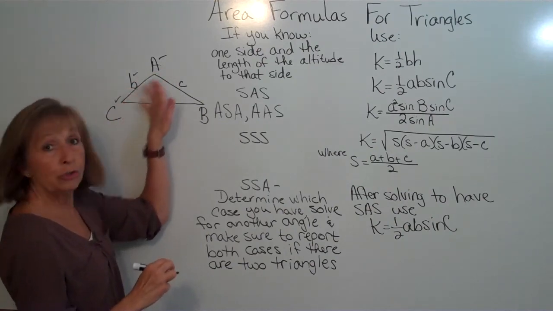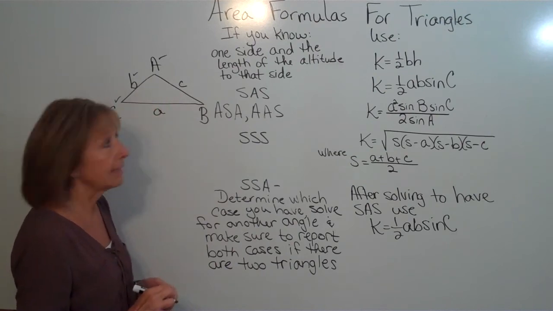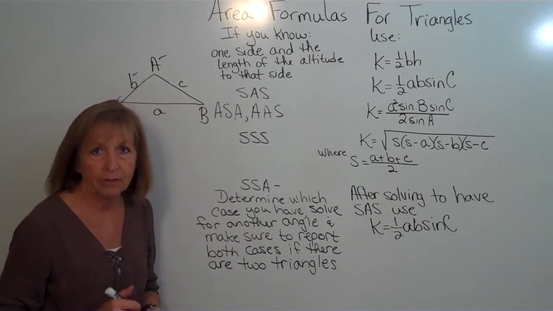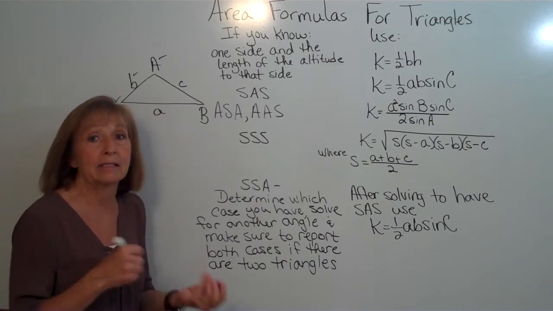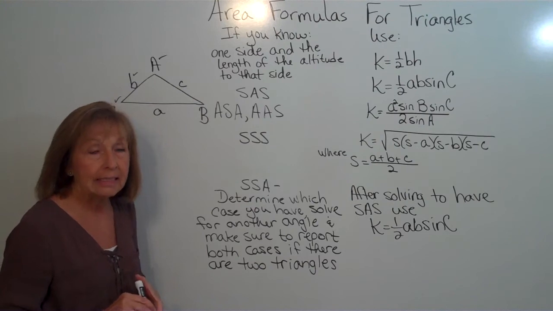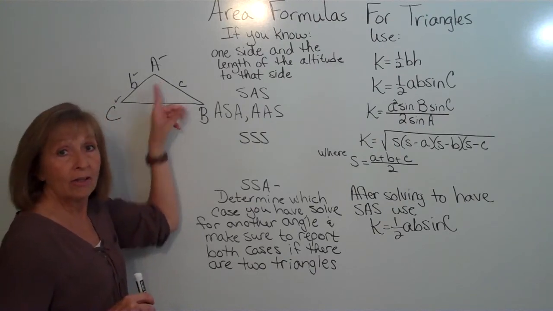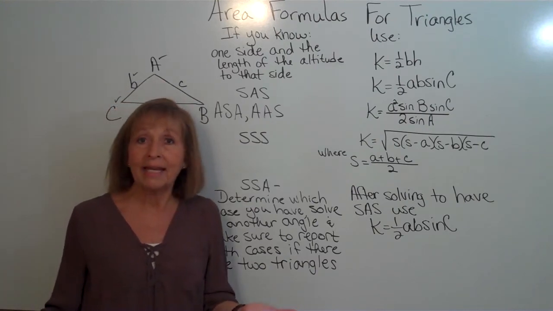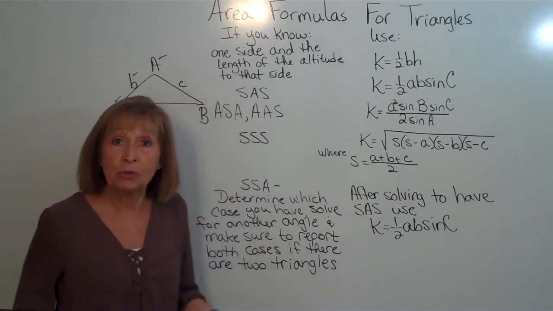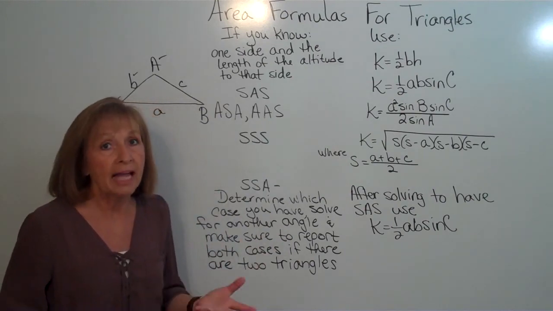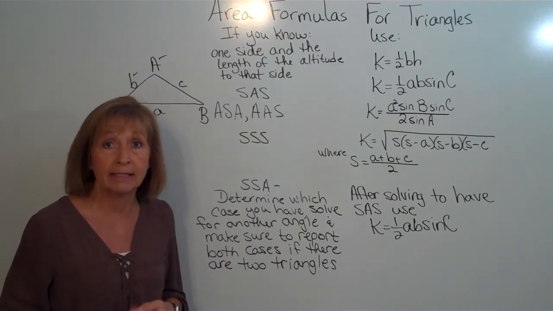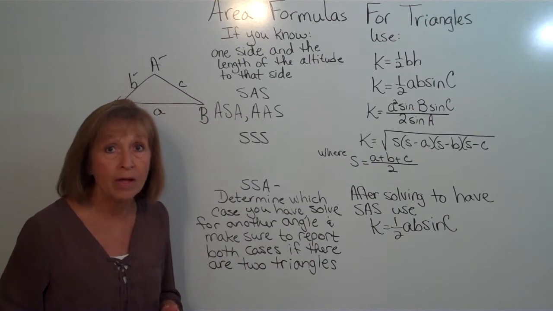So notice I have two capitals and a small case, and for angle, side, angle, none of my letters match either. But there's two capitals and a small case instead of two small case and a capital. Now, in a triangle, I know that the total of the three angles add up to 180 degrees. So if I know two of the three angles, I can get the third really quickly by just taking 180 degrees and subtracting the sum of the two angles I know.